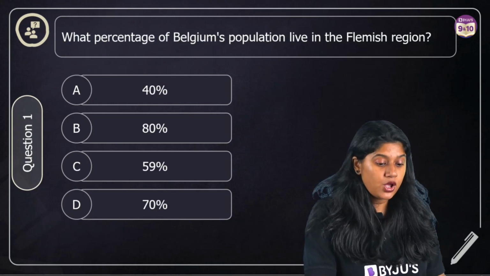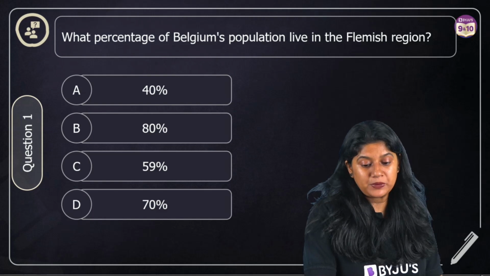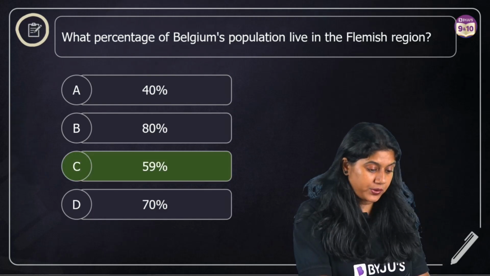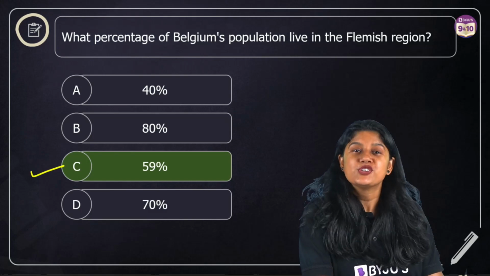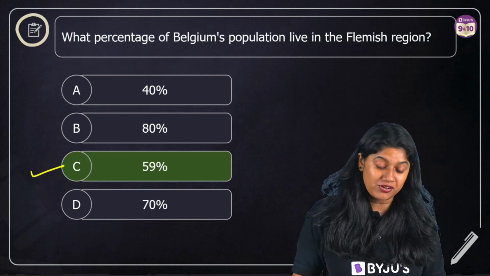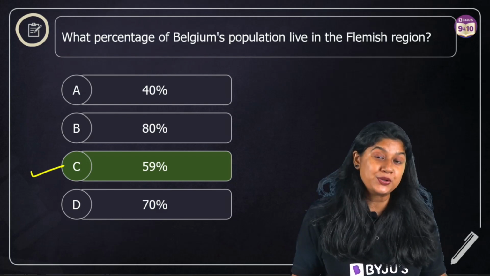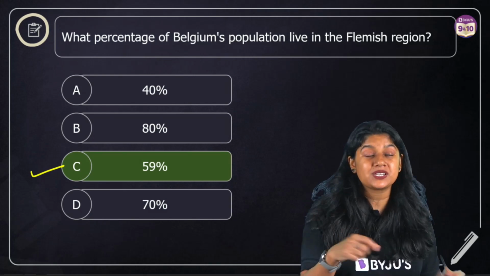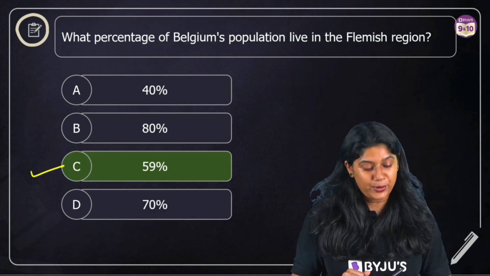The question is, what percentage of the Belgian population lives in the Flemish region? We have just now discussed, and the correct answer over here is 59%. So in the Flemish region, we had 59% of the population, which speak the Dutch language. And in the Walloon region, we had a population of 40% and they speak the French language.